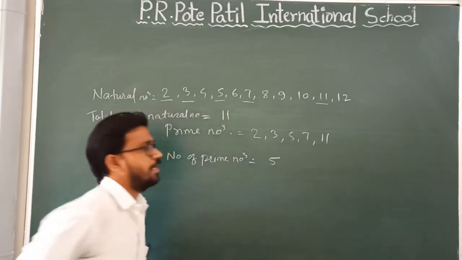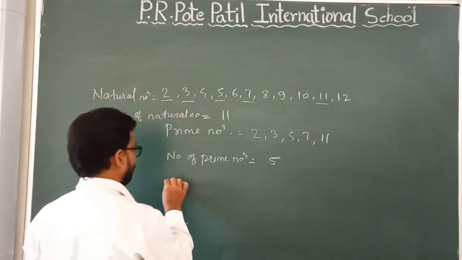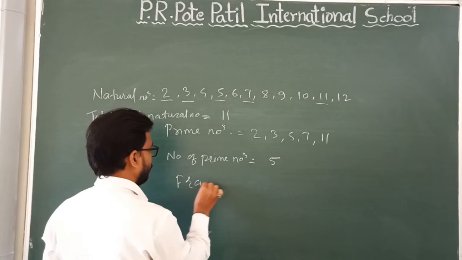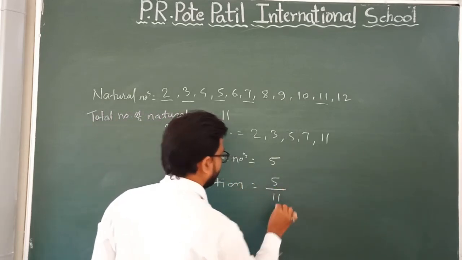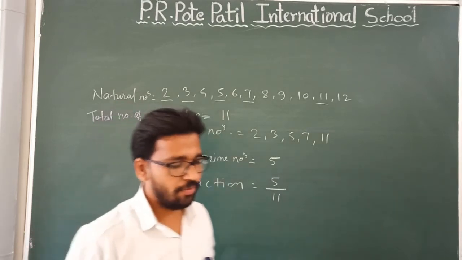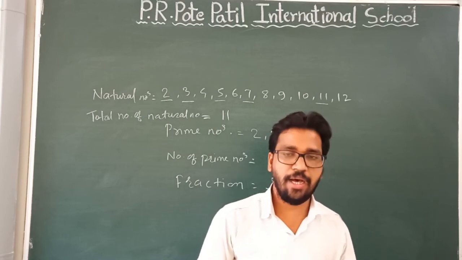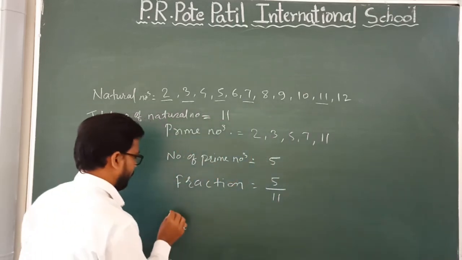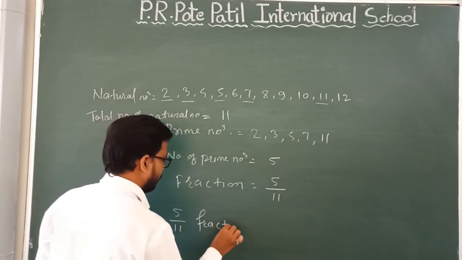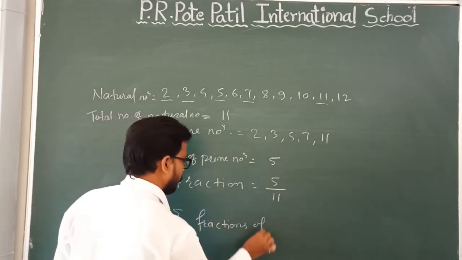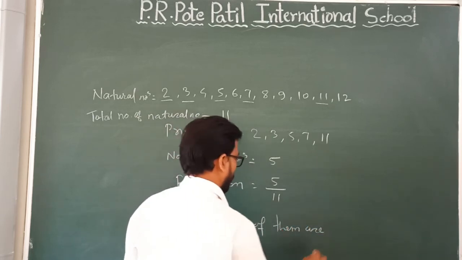These 5 prime numbers are there from these 11 natural numbers. So the fraction is 5 by 11. Write down that 5 by 11 fraction of them are prime.